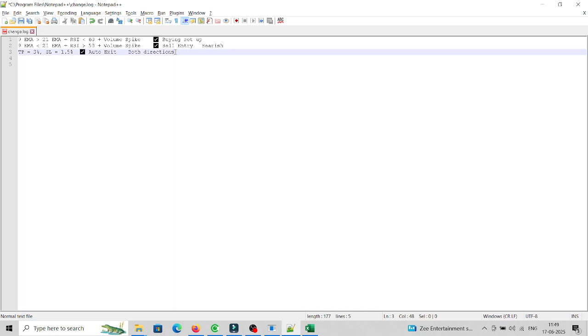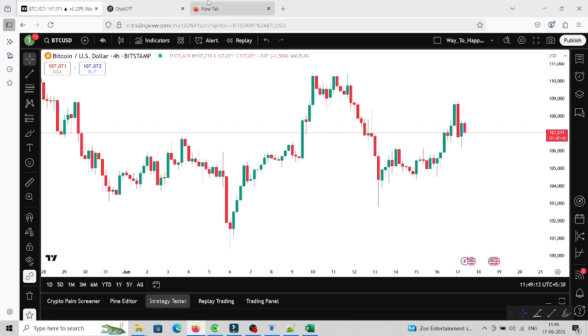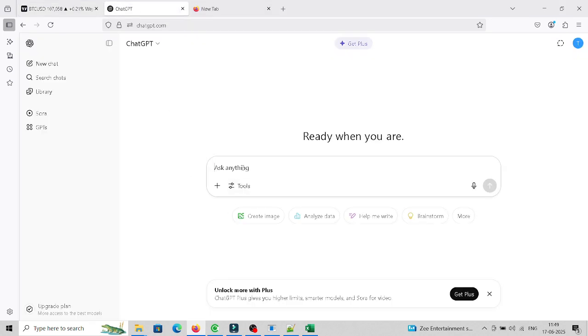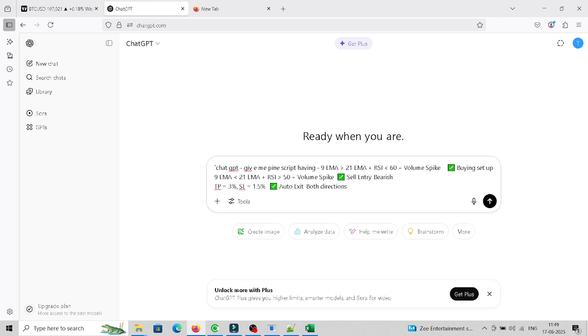Let's see here. Okay, so I'm just copying this and going to ChatGPT. I'm saying, ChatGPT, give me a Pine script. Pine script is nothing but a script which we are going to paste into TradingView.